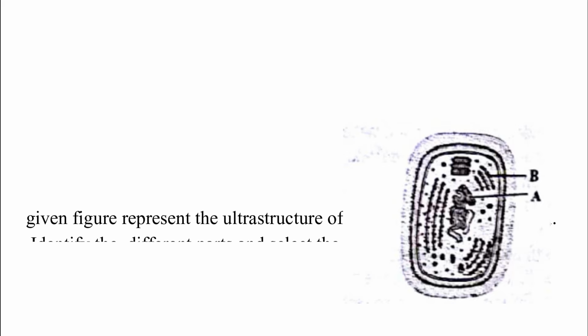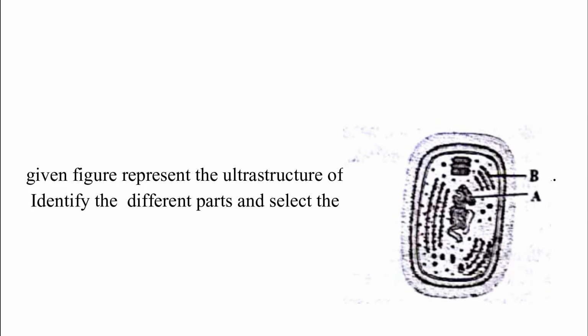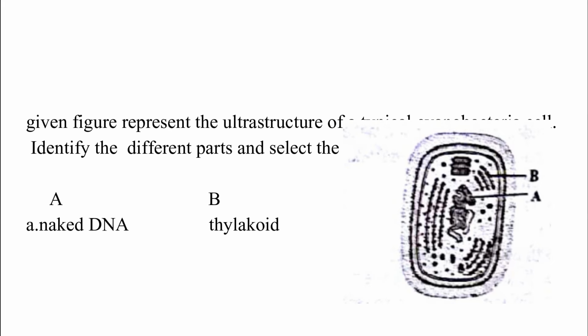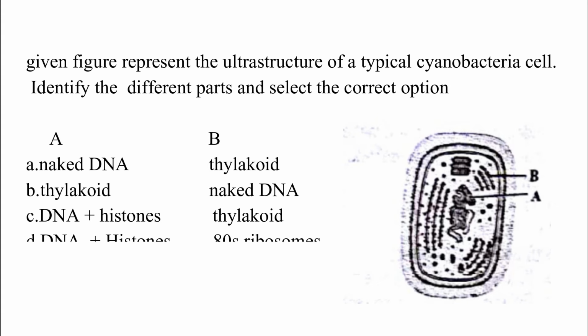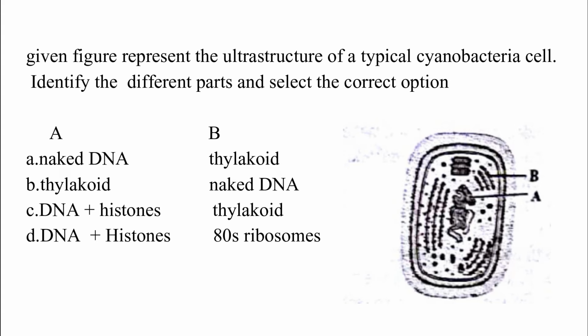Given figure represents the ultrastructure of a typical cyanobacteria cell. Identify the different parts and select the correct option. Option A, naked DNA, thylakoid. Option B, thylakoid, naked DNA. Option C, DNA plus histone, thylakoid. Option D, DNA plus histone, 80S ribosome. Correct answer is option A, which is naked DNA and thylakoid.